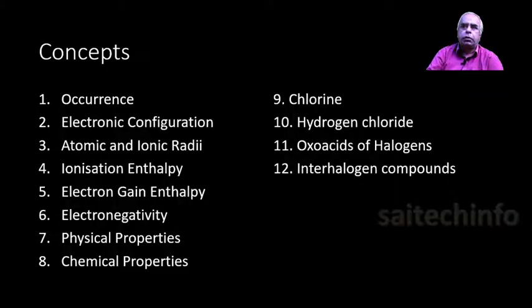So under this, we'll be discussing these concepts: occurrence, electronic configuration, atomic and ionic radii, ionization enthalpy, electron gain enthalpy, electronegativity, physical properties and chemical properties. Then we will be specializing some compounds like chlorine, hydrogen chloride, oxo acids of halogen and interhalogen compounds.